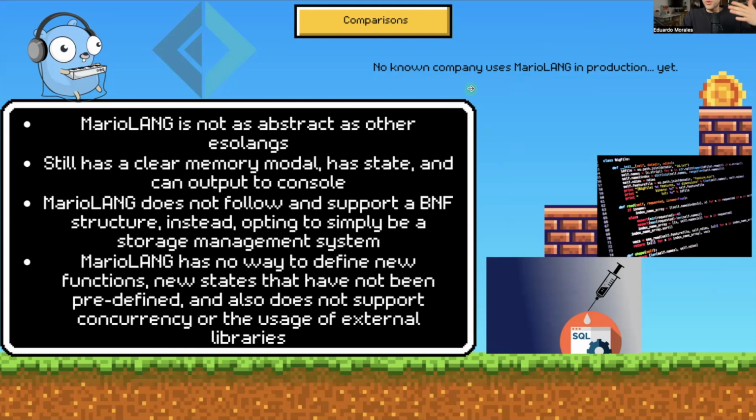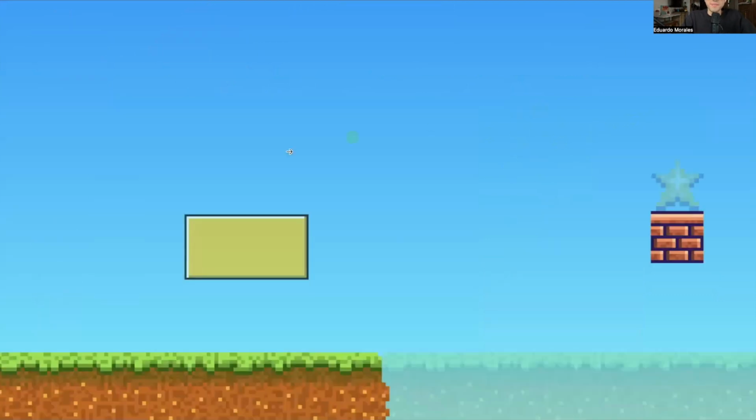There's also nothing relational like in SQL, and there's also no recursion like there is in F Sharp, and there's also no concurrency like there is in essentially all the other languages. Honorable mention to Prolog, where there is no set of rules, and the way that it's written is that there is no head and body to define code.